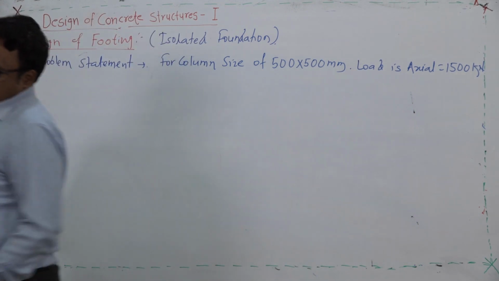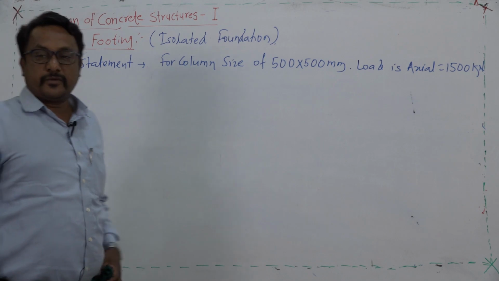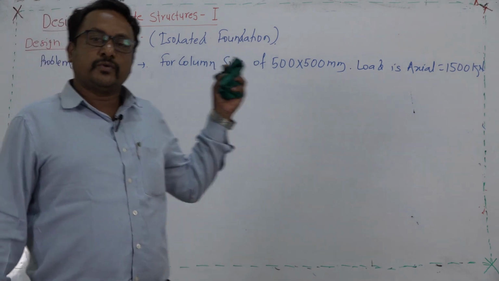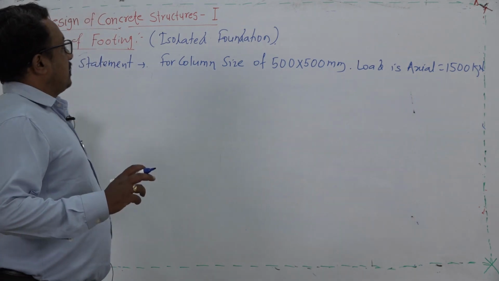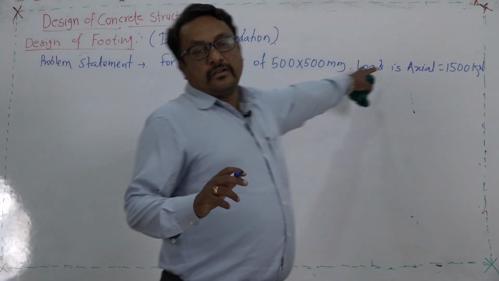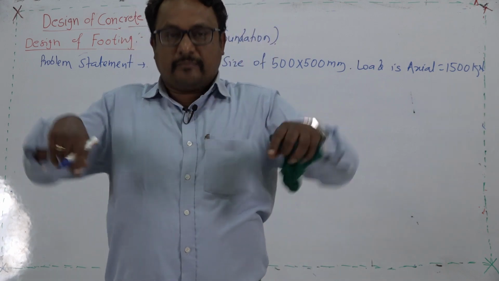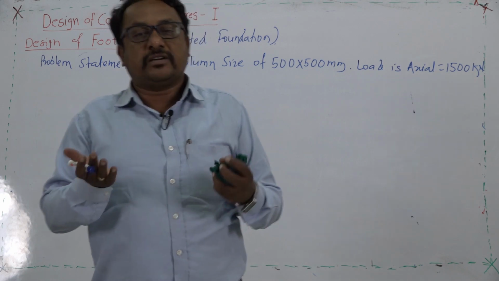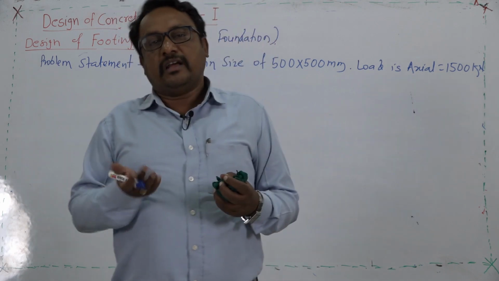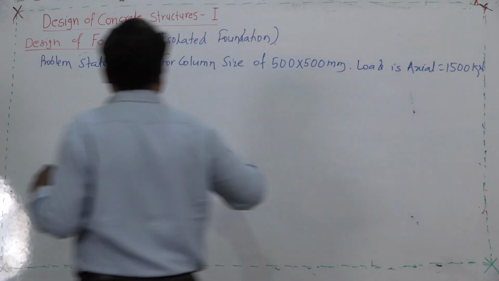I am going to circulate the solution of this problem to you, but before going to the actual solution, let us try to understand the different steps to be followed. The load is axial on this particular column. It means that whatever the plan area of the column, the centroid of the column and the load axis are going to coincide with each other. So, it will become the axial load.